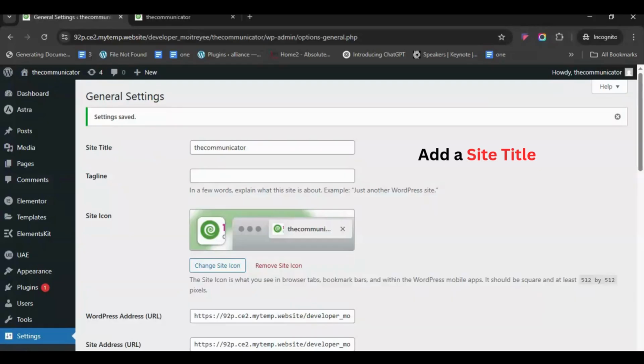Now let's add the site title. Go to the Settings page and the Site Title section. In Site Title, type your new site title. Click on Save Changes.